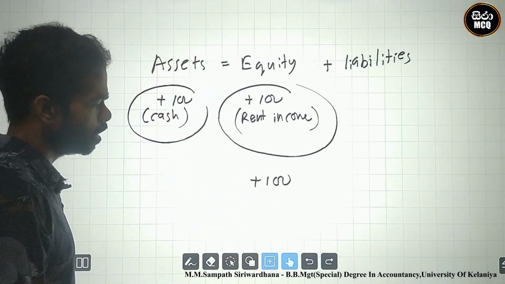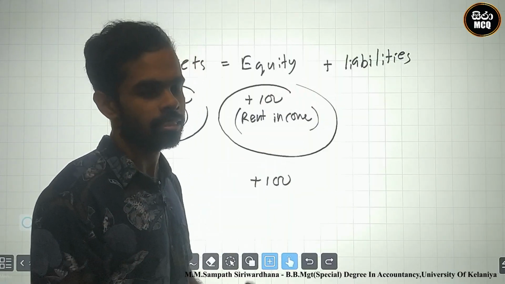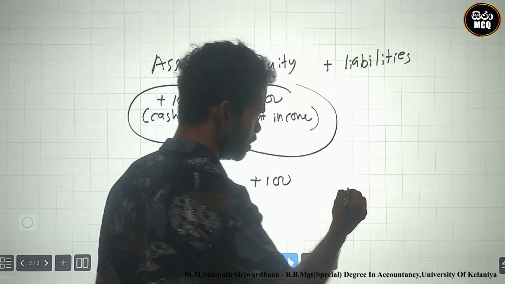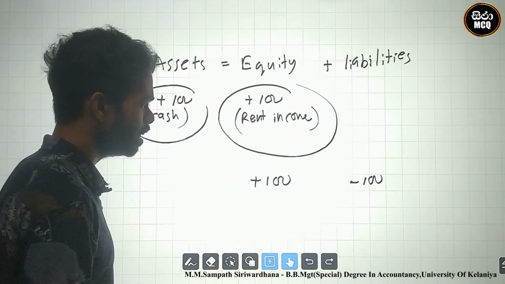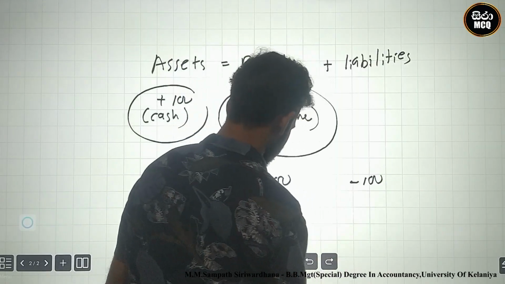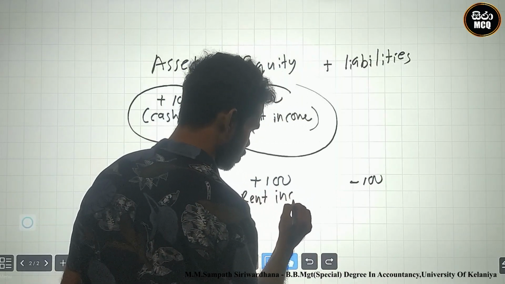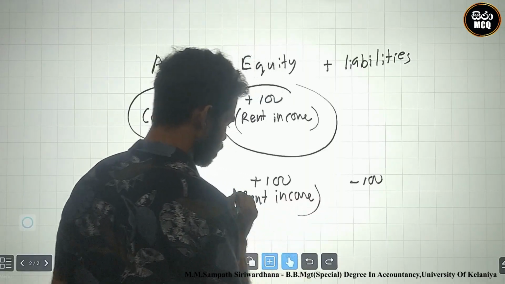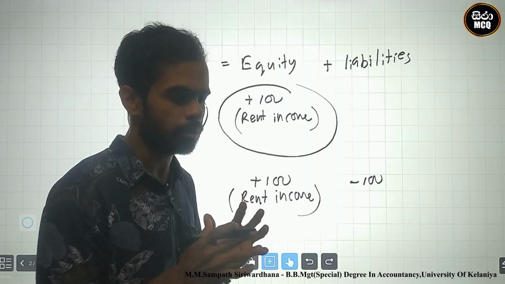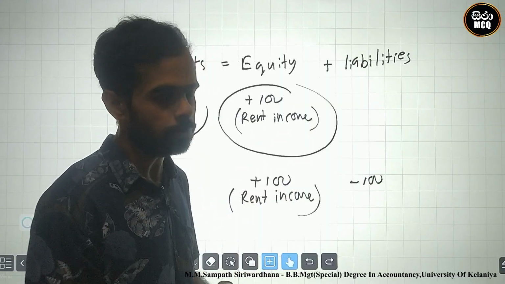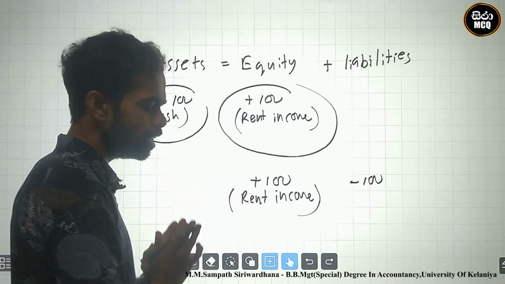Look here, there is 100 income, and the liability is related, decreasing. How can we identify it? Take rent income: we rent out our building to an outside party, and this is the monthly rent income.